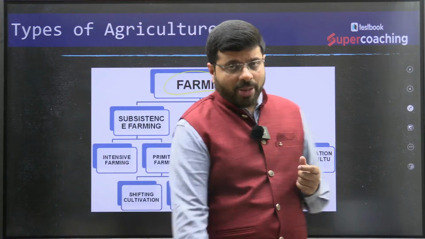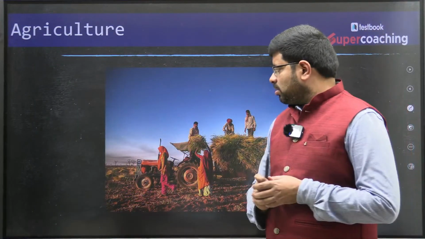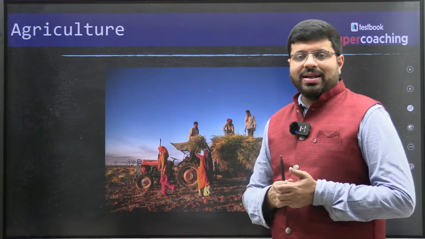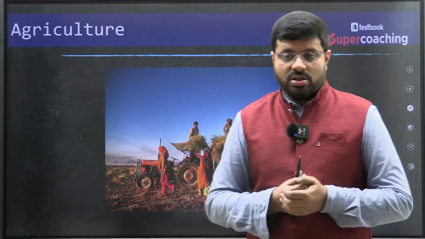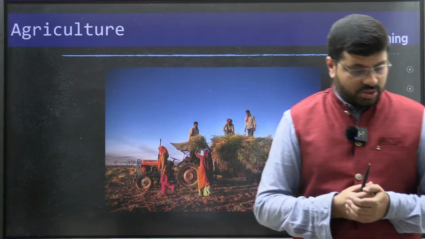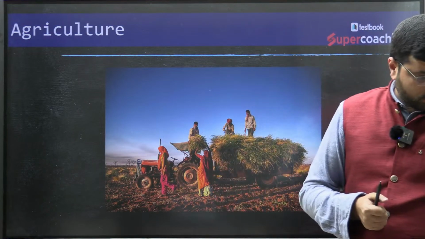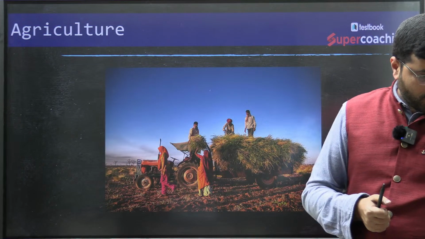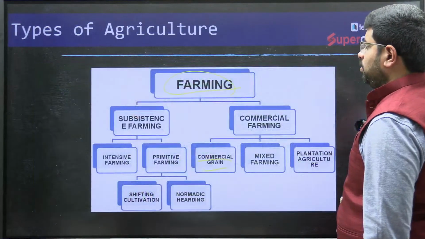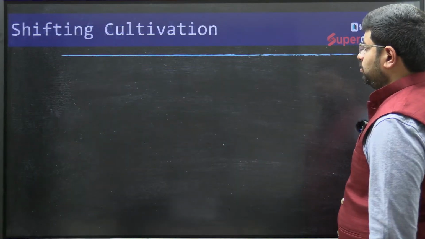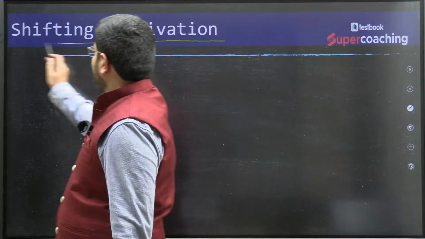So the nature of farming which we see in India traditionally, cultivation of crops and getting the outcomes out of that, has been varying with a lot of things. We need to understand all these kinds of things. I hope you all are following, right? Right. So keeping this into consideration, now let's see. The first variety you will try to understand is shifting cultivation.